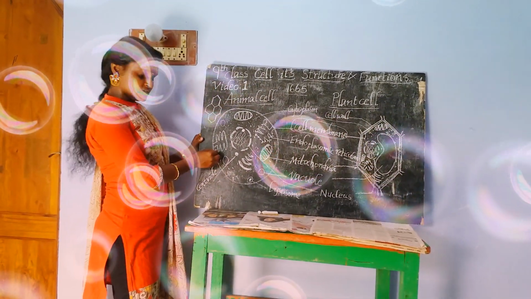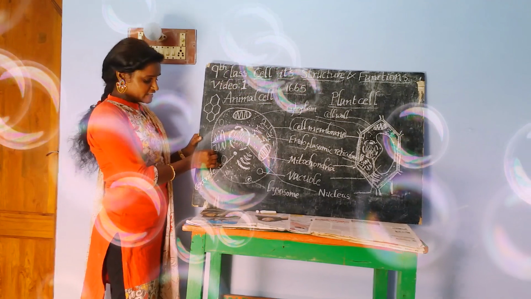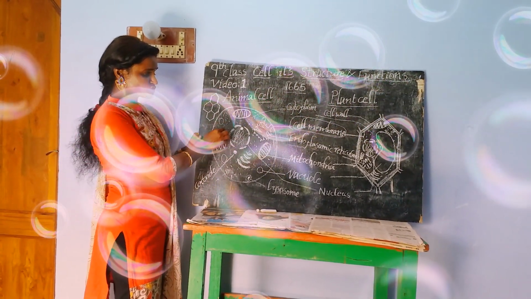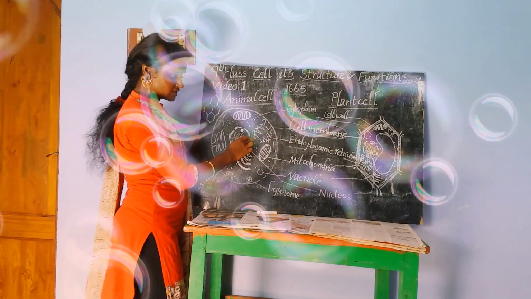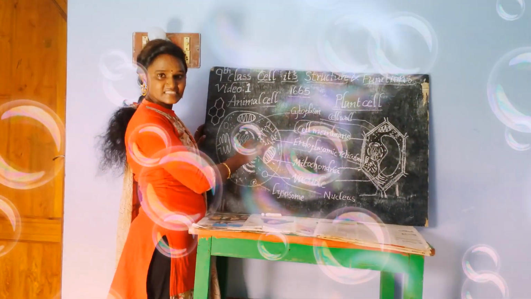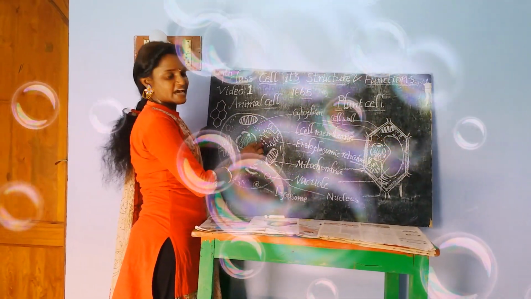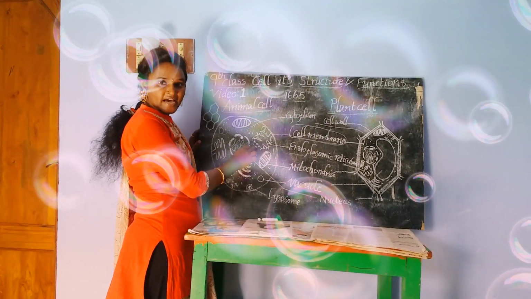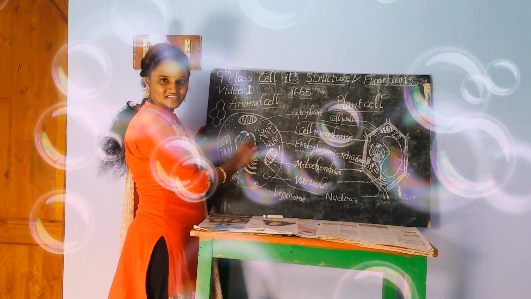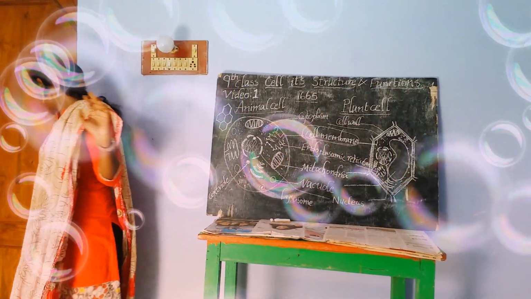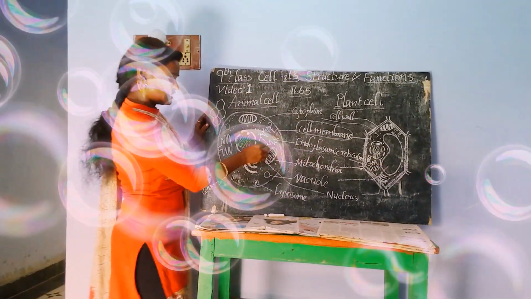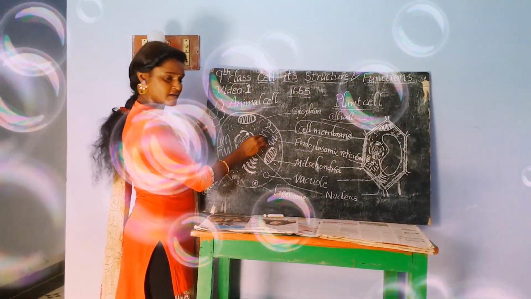Here, if you look at this endoplasmic reticulum, it does not have any granule-like structures on it. But if you see here, this endoplasmic reticulum contains some granule-like structures. Those granule-like structures are called ribosomes. Okay, is it clear? And why are we talking about this? The granule-like structures, these are ribosomes.